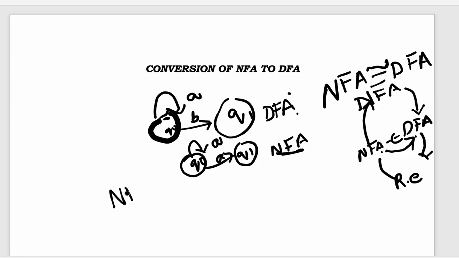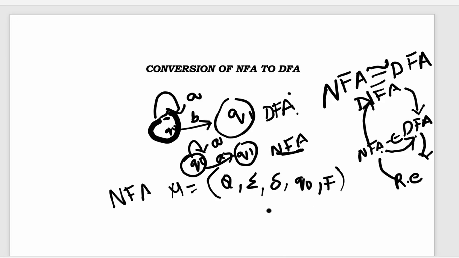We write it NFA, which is mathematically defined as M equal to (Q, sigma, delta, q0, F). It's a five-tuple where Q stands for the set of states which are defined for that automata, and sigma is the input alphabet. What are the possible inputs that are taken for that automata is described by an alphabet called sigma, and delta stands for transition, q0 is the initial state and F is the set of final states. There will be only one initial state but there can be many final states. Okay, and transition we write it like this.